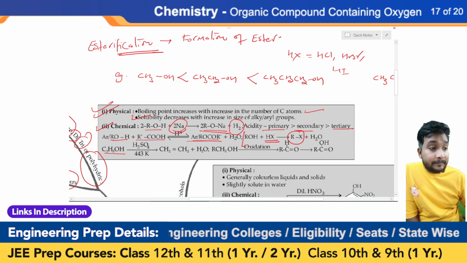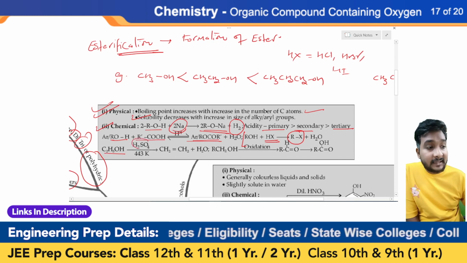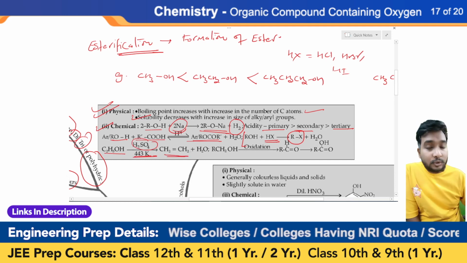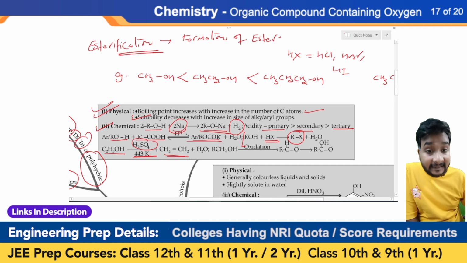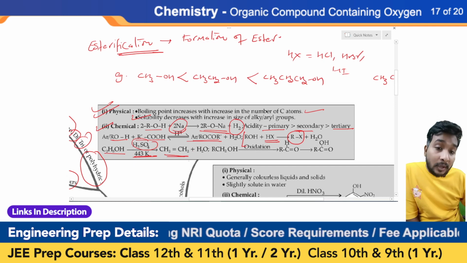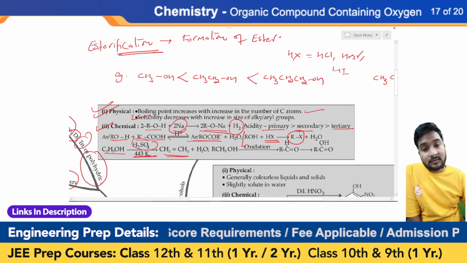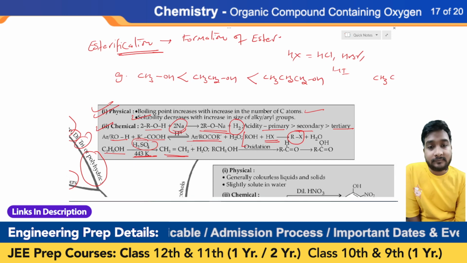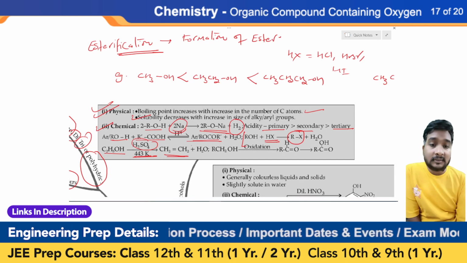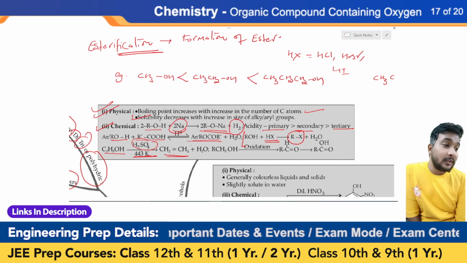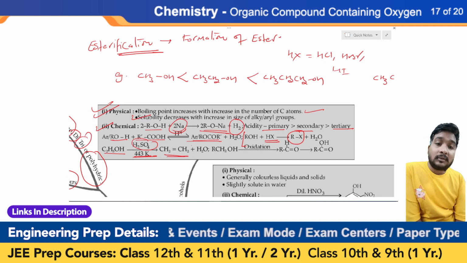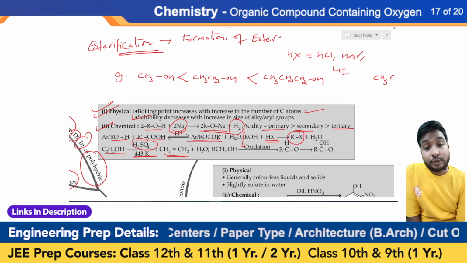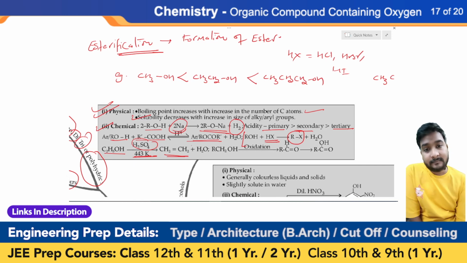If you are reacting alcohol with sulfuric acid in the presence of high temperature, approximately 443 Kelvin, that alcohol will convert itself into alkene because you are dehydrating the alcohol. And what is the meaning of dehydration? Removal of water. Please remember that. Please note that in your notebook, in your notes copy. If you are reacting alcohol with strong acid in the presence of high temperature, you are performing the dehydration process.